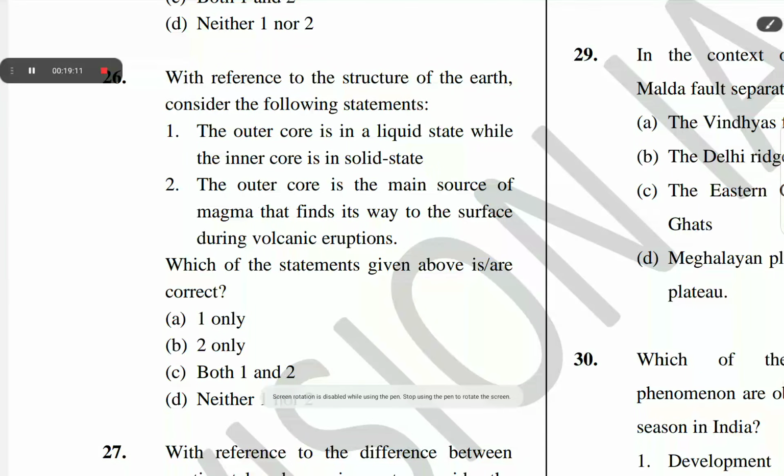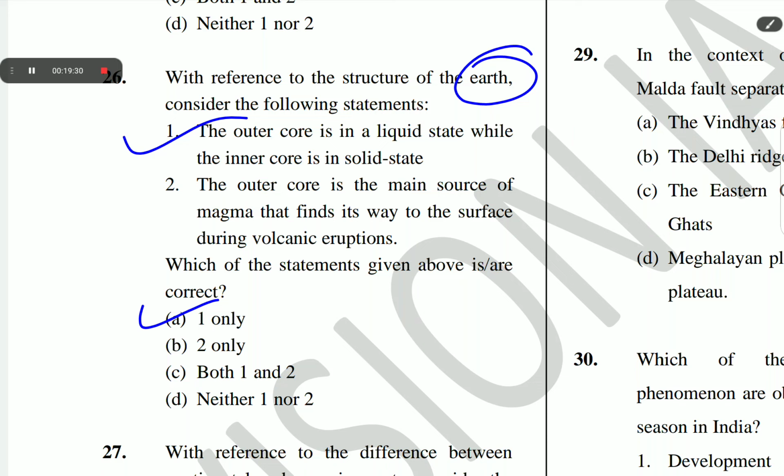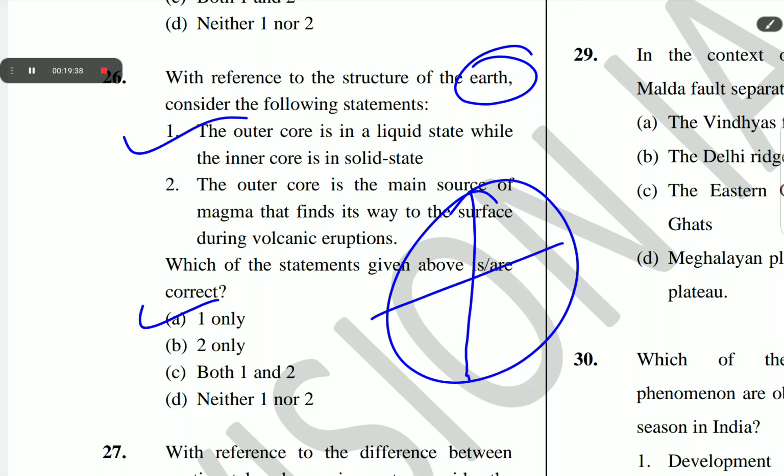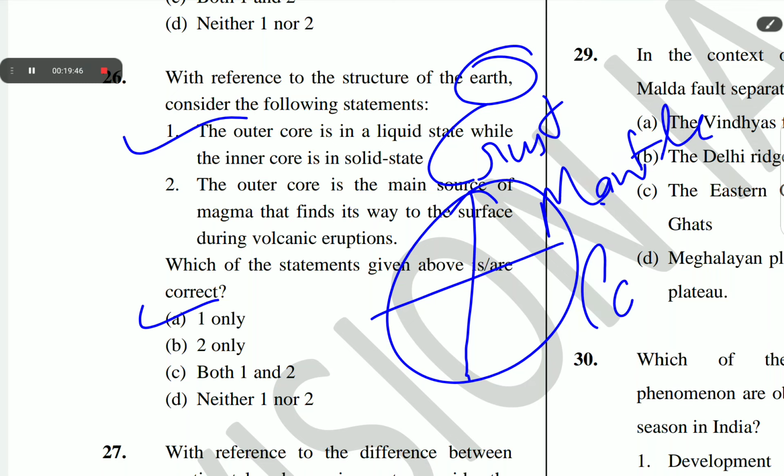The outer core is in a liquid state while the inner core is in solid state. The outer core is the main source of magma that finds its way through the surface during volcanic eruption. The correct answer of question number 26 is A, 1 only. The earth structure is divided into crust, mantle and core.